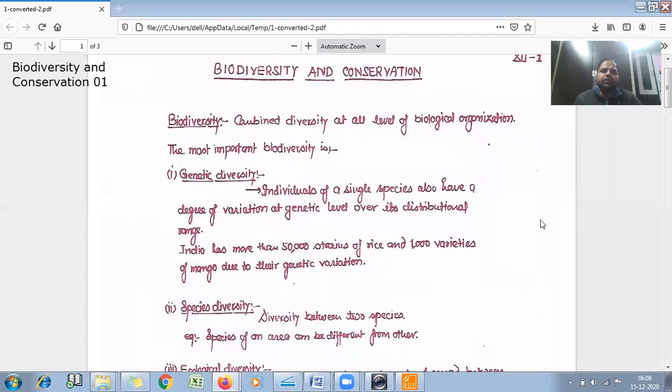Students, now we will start with the new chapter, biodiversity and conservation. So first we will understand what is biodiversity. The combined diversity at all the levels of biological organization is called biodiversity, or we can say in another